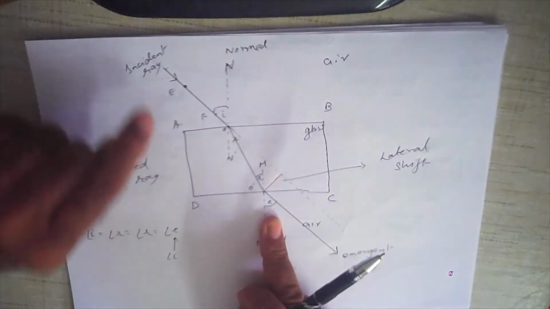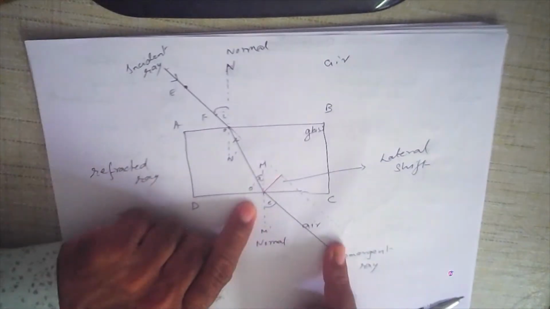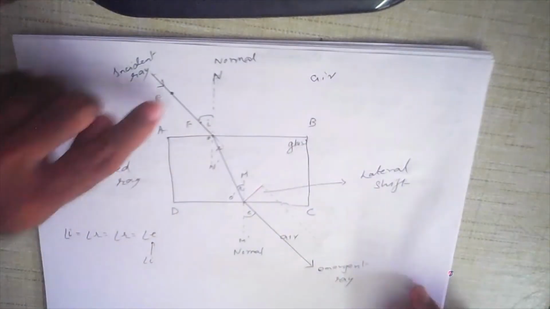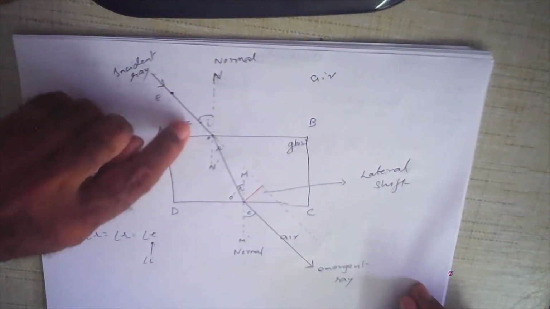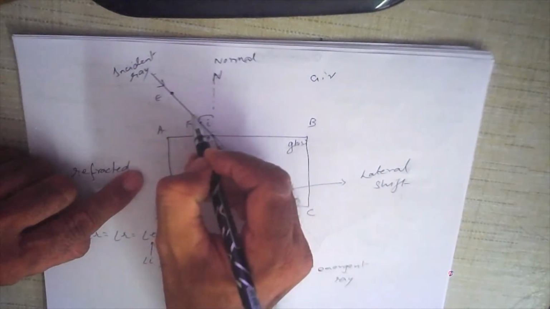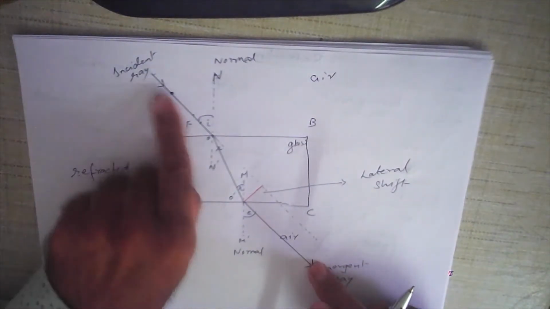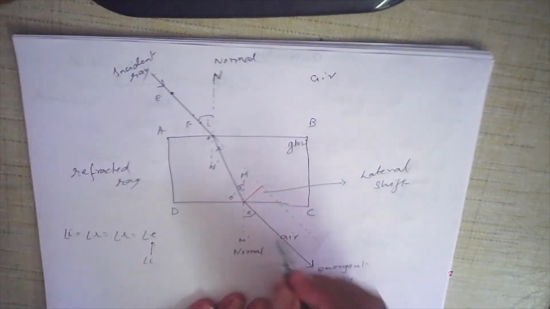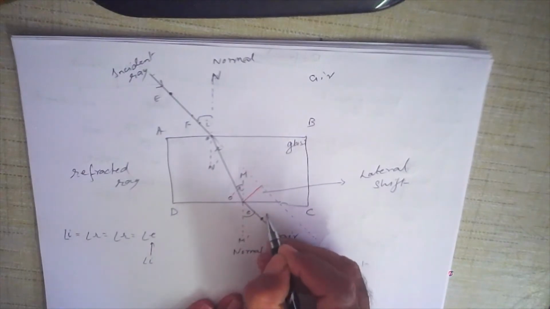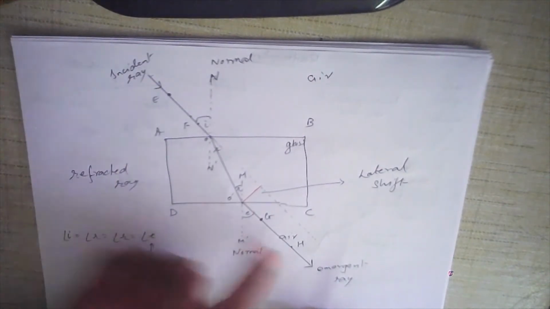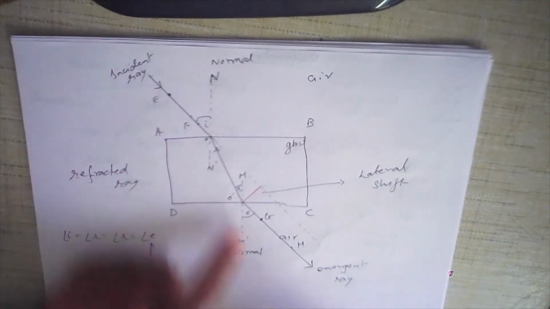Now you want to draw the incident ray, refracted ray and emergent ray. So what you do is you put the glass slab here. From this side, put two pins, E and F. Here I have two pins, E and F. Okay, and then from the opposite side, look at the images of E and F. So suppose this is the image of E, let us call it G, and this is the image of F, let us call it H. So G and H are images of E and F, but on this side.